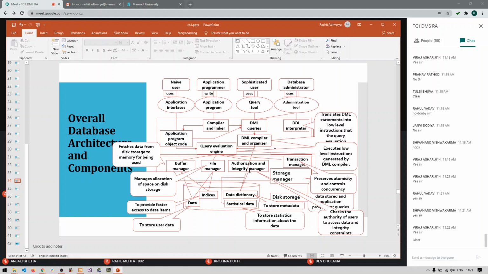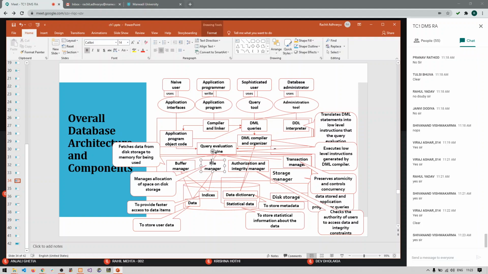Okay, so now this storage manager actually communicates with the disk storage, that means the actual data. Whenever a request is sent by the query evaluation engine, that request will be taken by the file manager and buffer manager, and they together fetch the data from the database and provide it back to the query evaluation engine, and ultimately it gets the data back to the user. So these two main components are mainly responsible for fetching the data from the database.